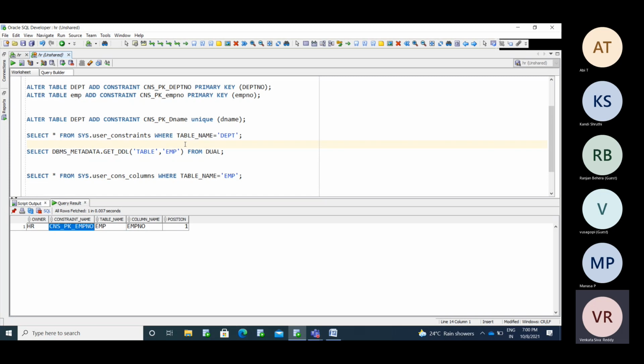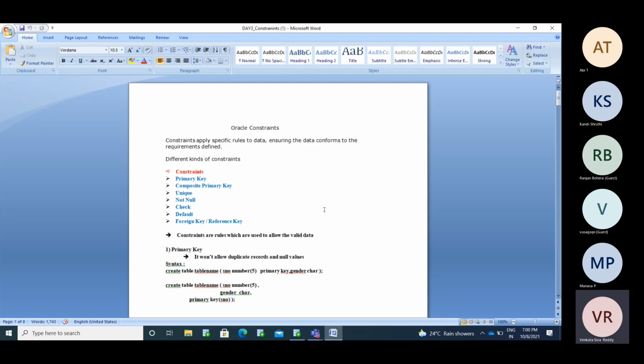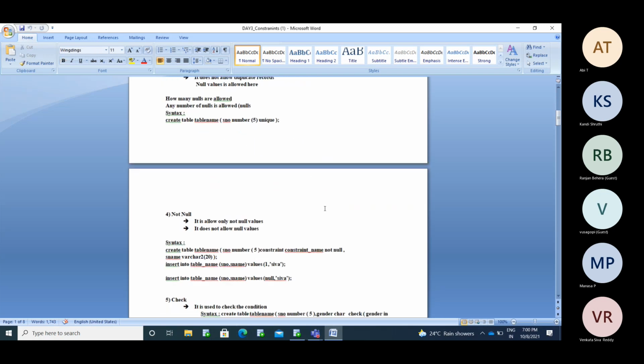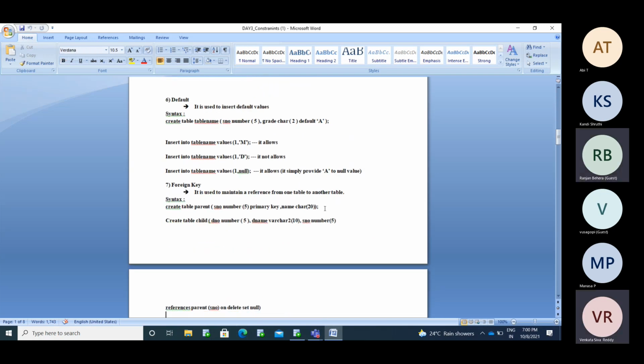Okay, so this is about check constraint. Everything is similar except the foreign key constraint, which we'll see next. Now we created the primary key, the not null, and the unique key, and you can create the check constraint similarly. I have provided each and everything in detail here, so you need not worry.